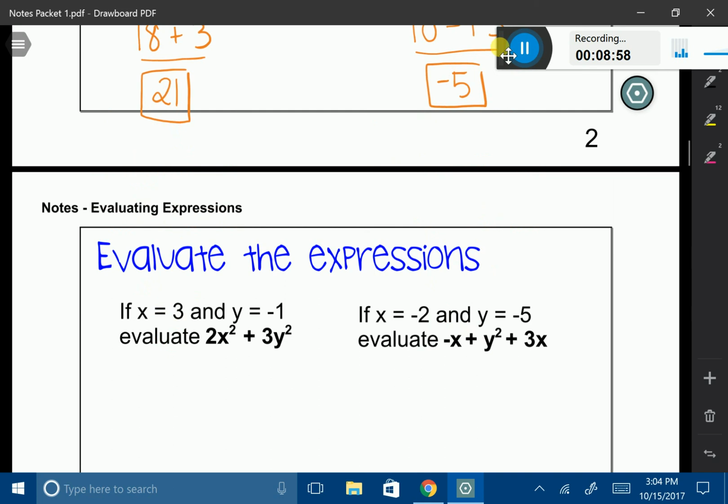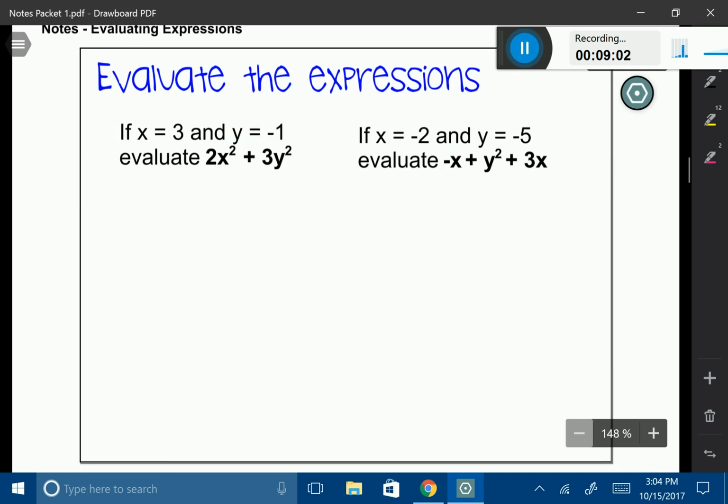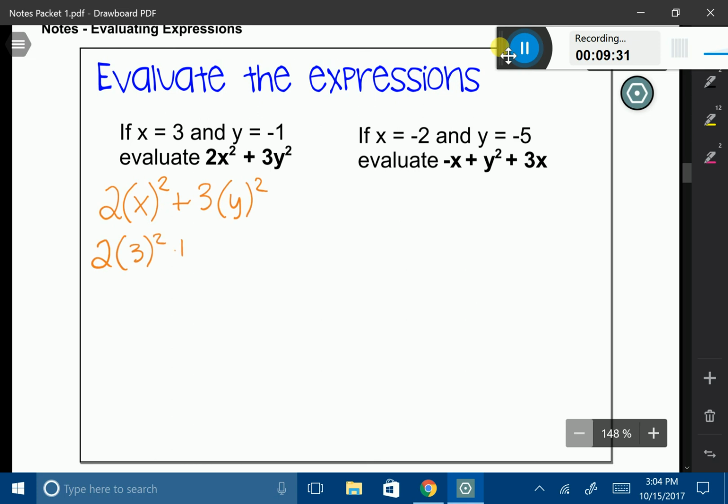Okay, let's try some more challenging problems. These ones have squares in them, so we know how to use squares from Unit 2. So let's try this. If x equals 3 and y equals negative 1, evaluate 2x squared plus 3y squared. All right, first step, as always, put your variable in parentheses. Notice how my power is staying outside of my parentheses. Only the variable is going to go inside the parentheses. Okay, let's plug the numbers in now that we have our parentheses.